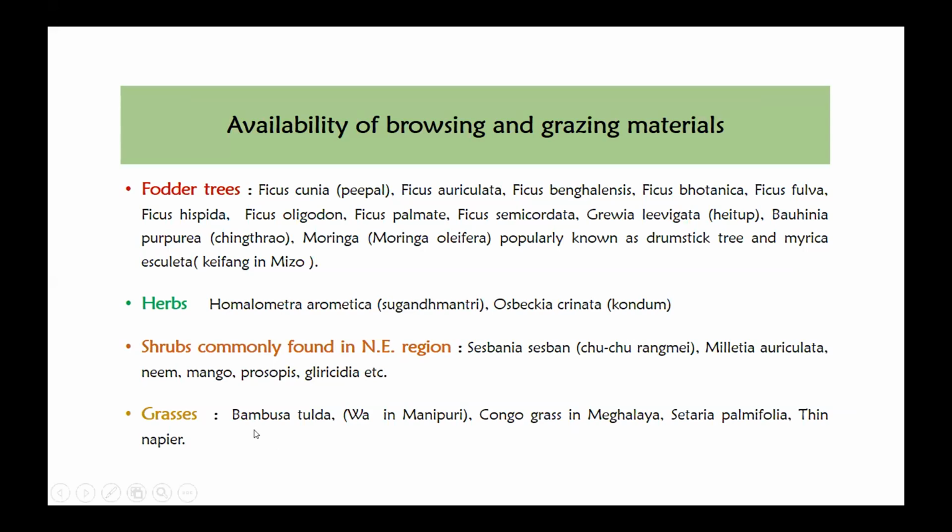And then grasses like Bambusa tulda, in Manipur we call it wa. And then different types of Bambusa species are available in the northeast region. And then Congo grass in Meghalaya, then Setaria palmifolia, then thin napier grass. These are the grasses which are available in this region.